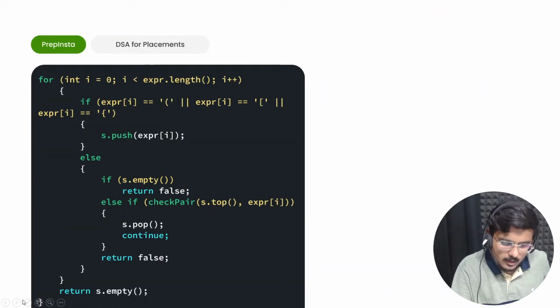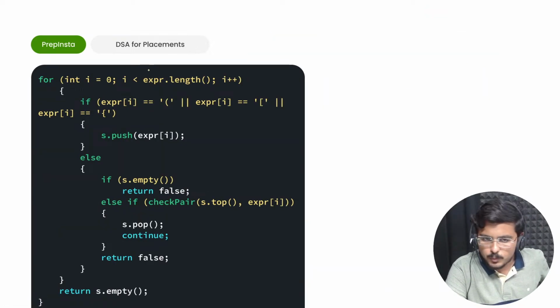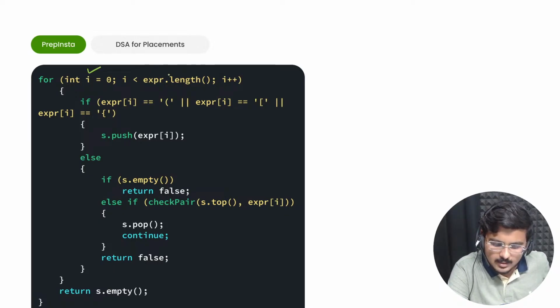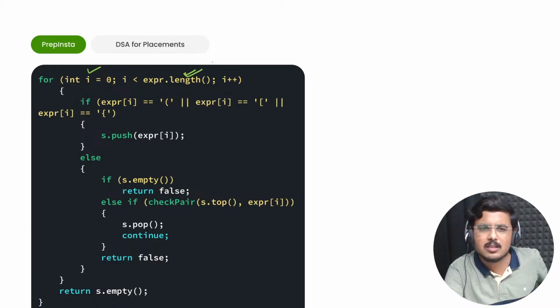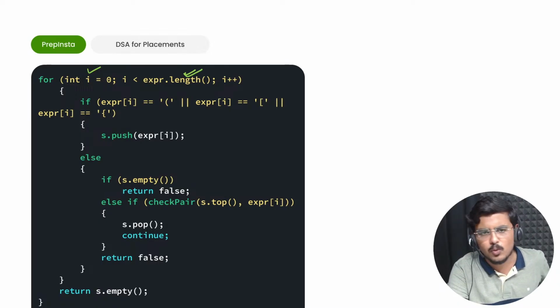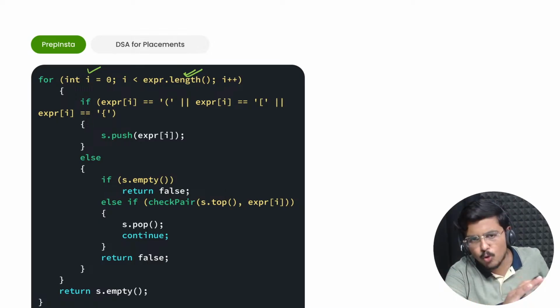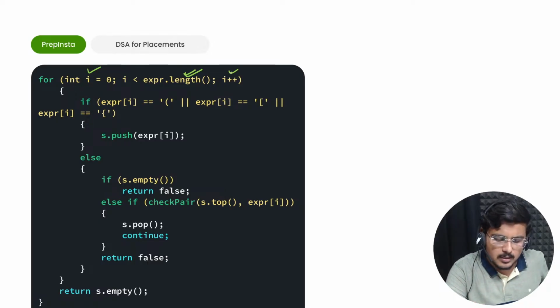I'll go ahead. I'll deploy a loop. In this, there is an integer I. Then I less than expression of length. So basically I'm iterating through the whole string. I hope this is very, very easy. Now it is clear to everybody. I've taught you arrays, I've taught you hashing. If you have not practiced enough, go back, practice it. There is the basic increment for I at every step.